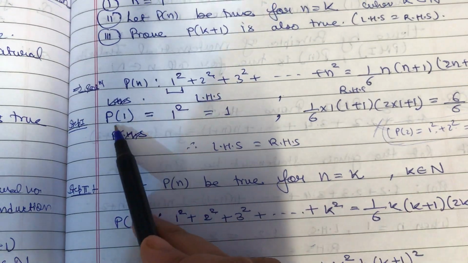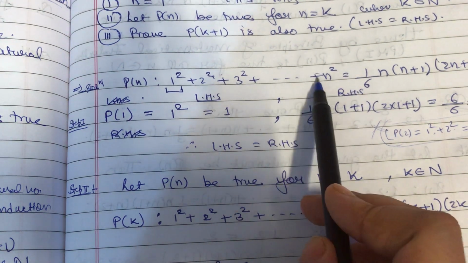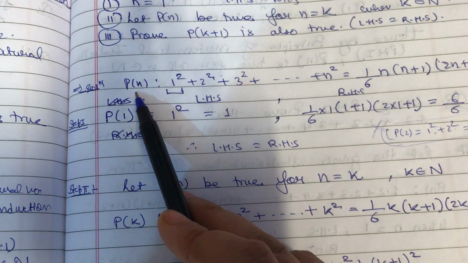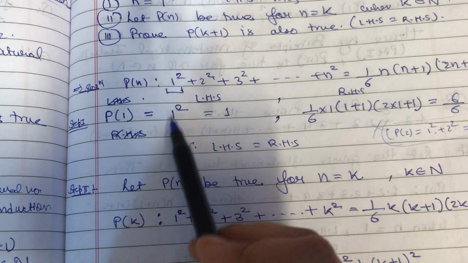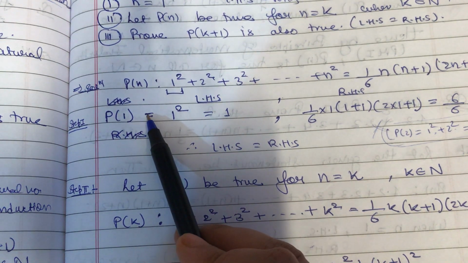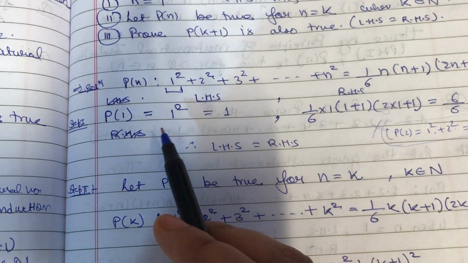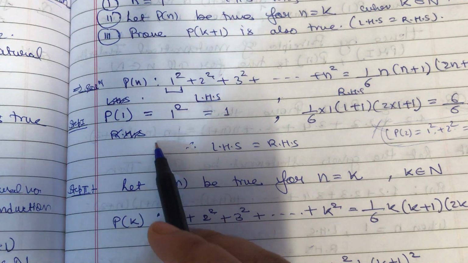So P1 means only, don't think that in the given expression you have to replace this n by 1. No, n means the first term. So P1 means only the value of the first term, which is 1 square, which is 1, right? P2 means the value of first 2 terms, that is 1 square plus 2 square. So please write in the comment box what is the value of P2 and P3.